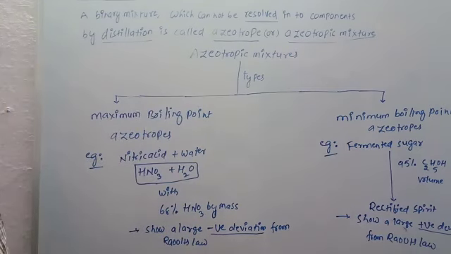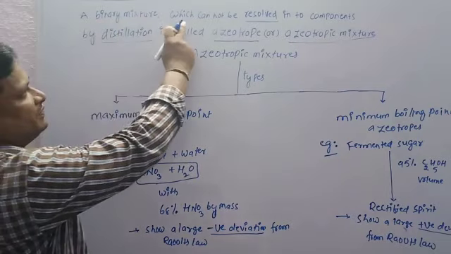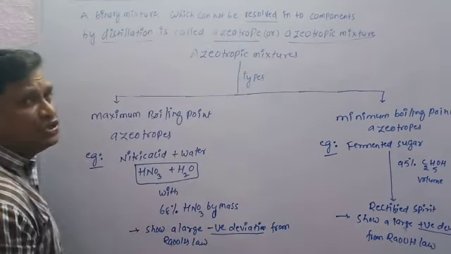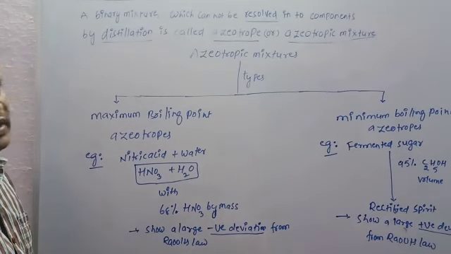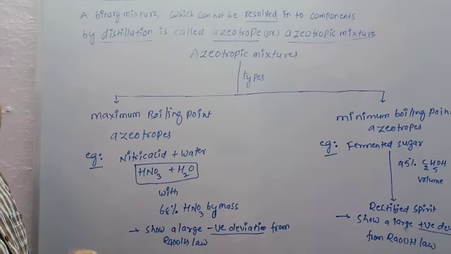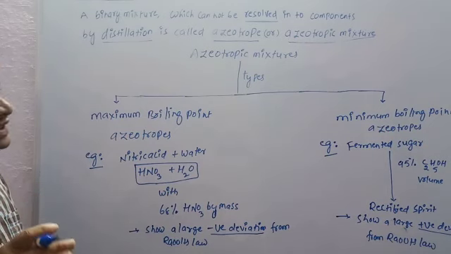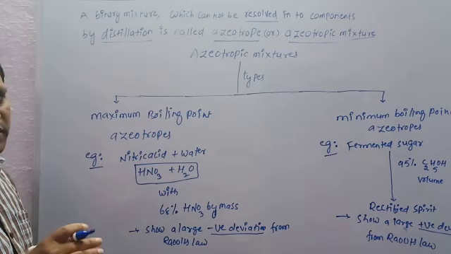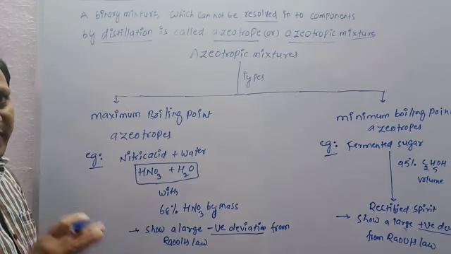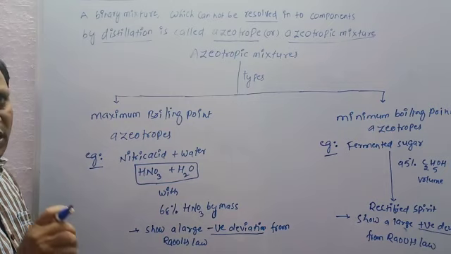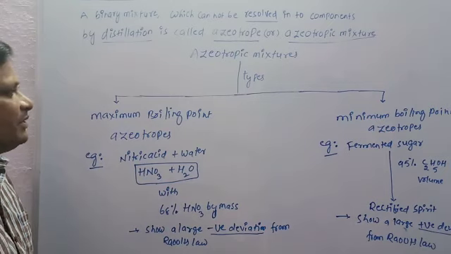Azeotropic mixtures means a binary mixture which cannot be resolved into components by distillation. Azeotropic mixtures are basically non-ideal solutions, and they have the same composition in liquid phase as well as vapor phase.